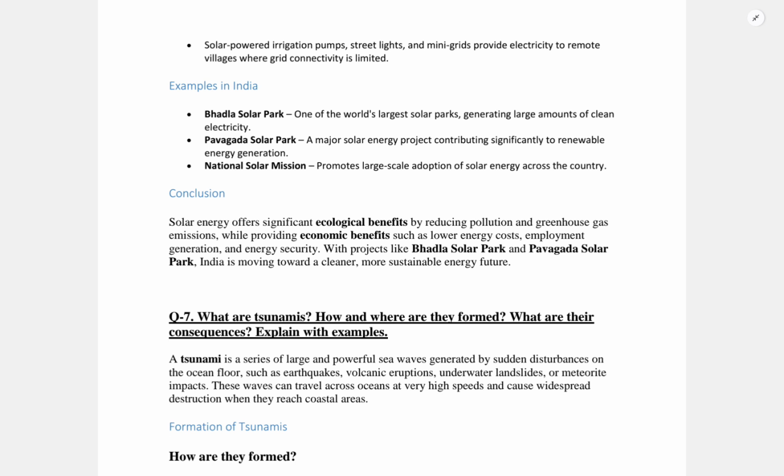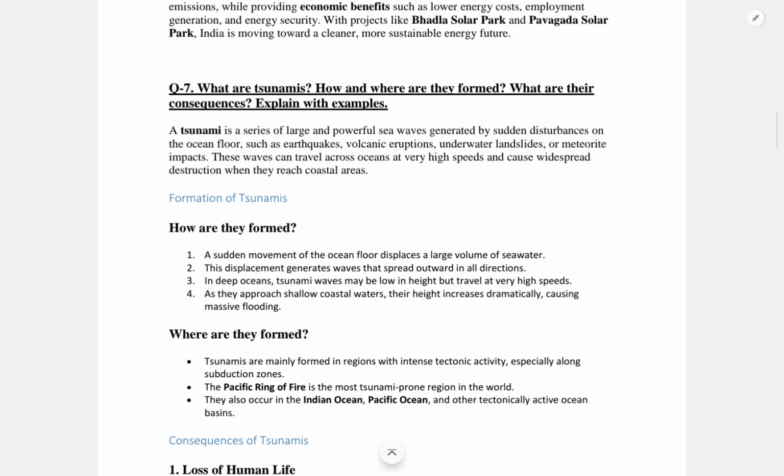So basically, in conclusion, solar energy offers significant ecological benefits by reducing pollution and greenhouse gas emissions, while providing economic benefits such as lower energy costs, employment generation, and energy security. With projects like Bhadla Solar Park and Pavagada Solar Park, India is moving toward a cleaner, more sustainable energy future. So this is all about question number 6.